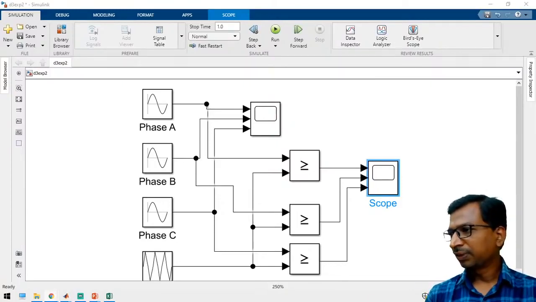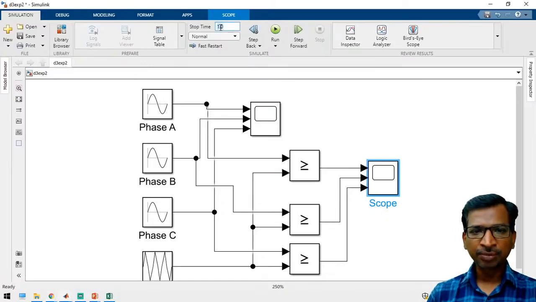Thank you, participants. Thanks for your question on how to take a start time, how to change the start time. See here, there is the stop time. So just double click it. You can add whatever you want.